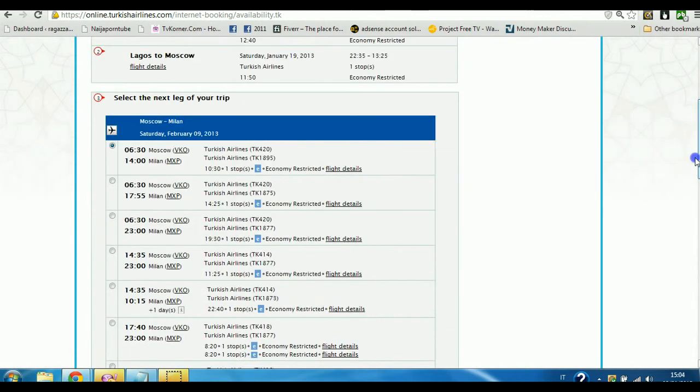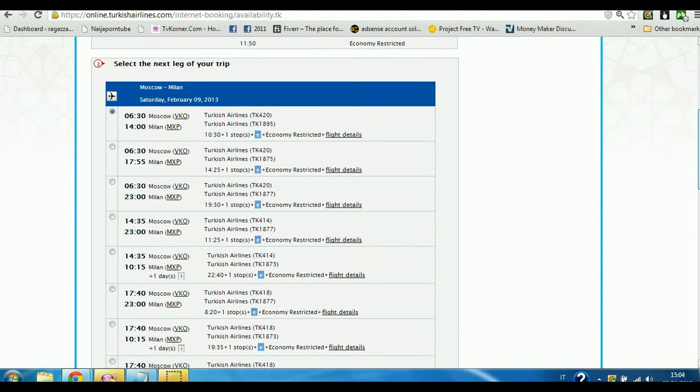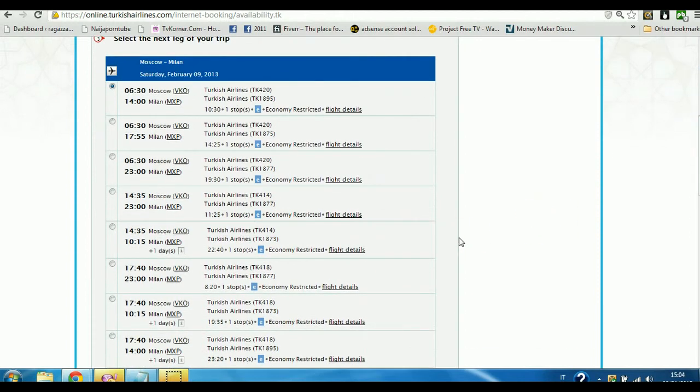Okay, now for the last flight to come from Moscow come Milan, like the way I explained to you earlier also, you go look for the one we get the lowest time of departure and which you go feel reach here early. If she come out 6:30 in the morning, I believe say no, you go there too early. Or if you just extend them to this one, where you go come off from Moscow for 2:35 in the afternoon, she go reach Italy here for 11 o'clock. Then maybe somebody go pick her from airport. Or if not, she fit still take the next one of five.